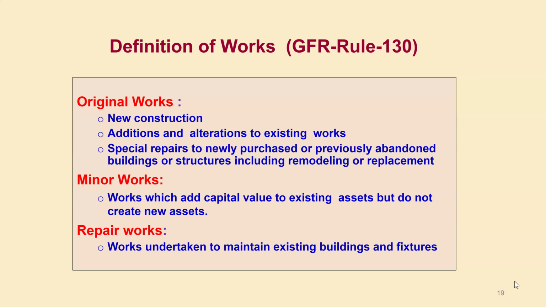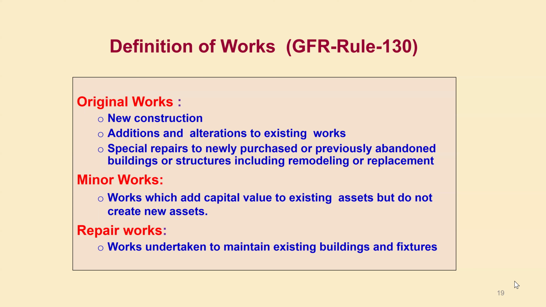Definition of works. What is works generally? As per Rule 130 of GFR, any new construction or any new addition or alteration to existing works, or special refers to newly purchased or previously abandoned building or structure, including remodeling or replacement. This is original works. And minor works which add capital value to existing assets but do not create new assets. These are minor works.